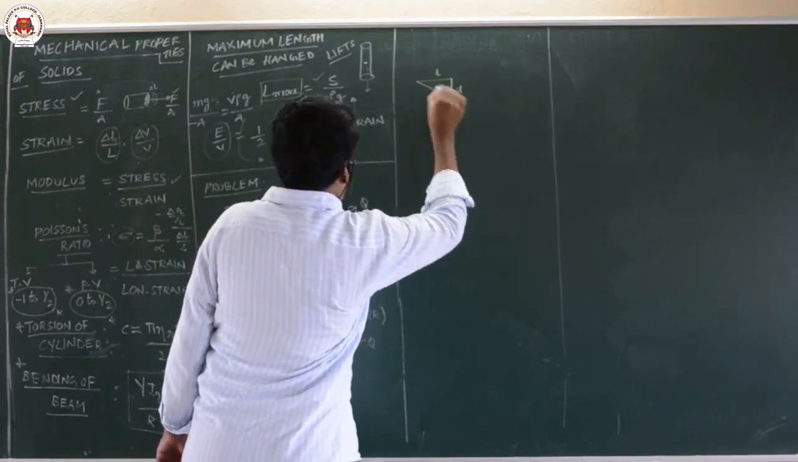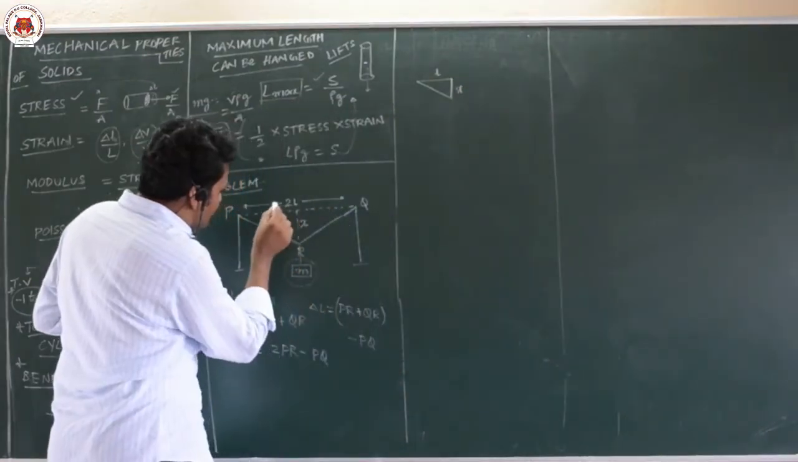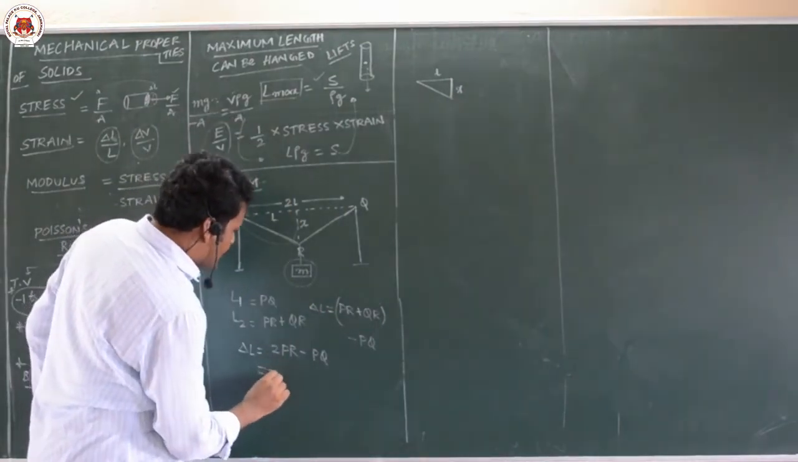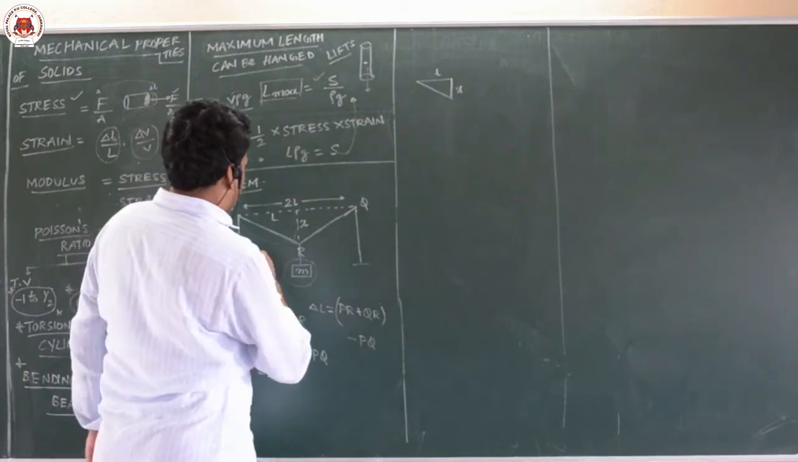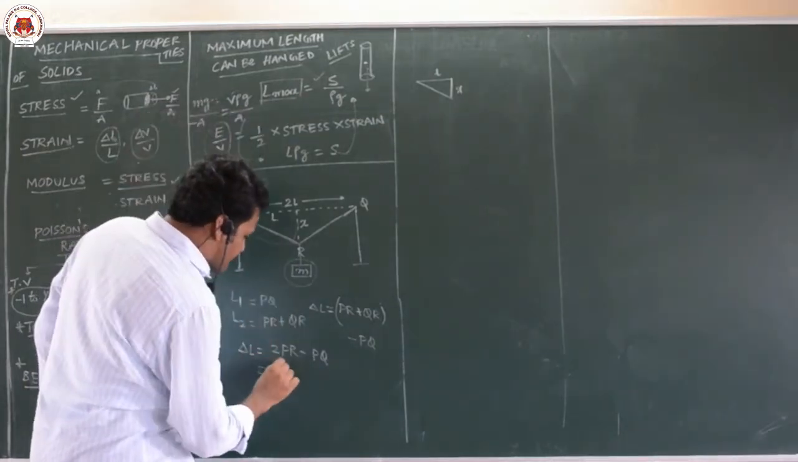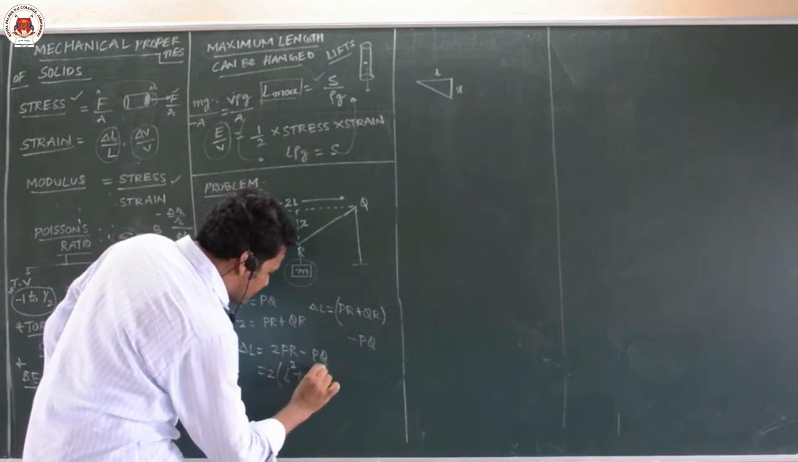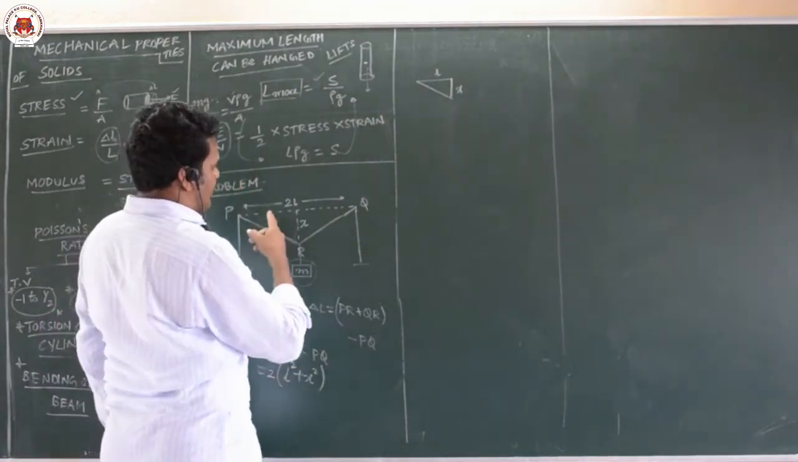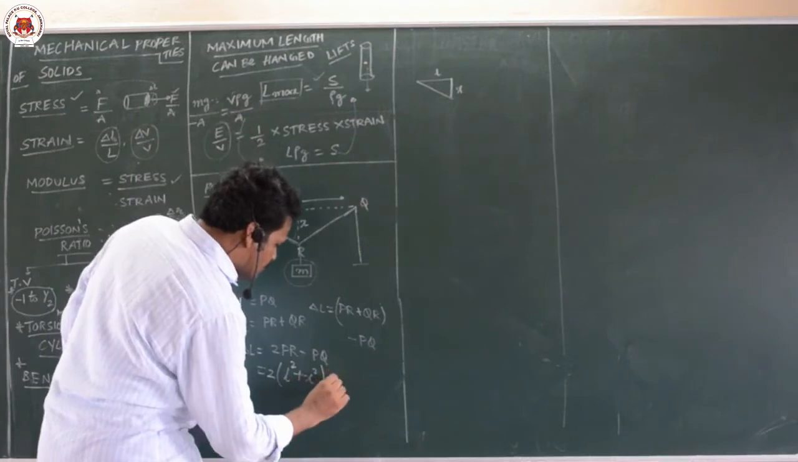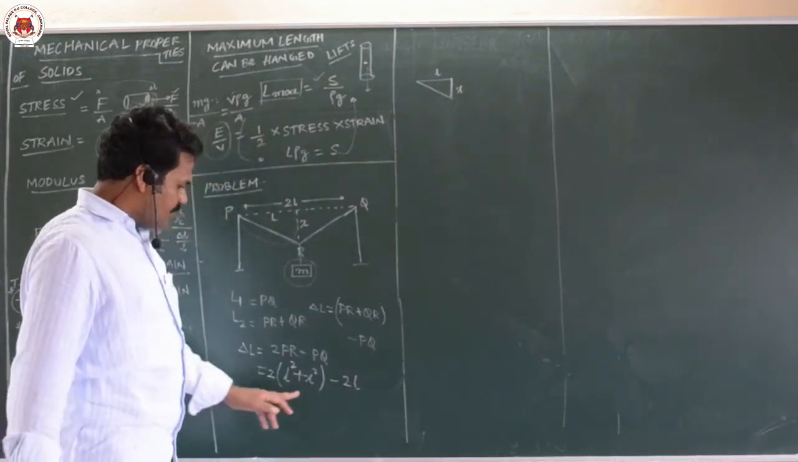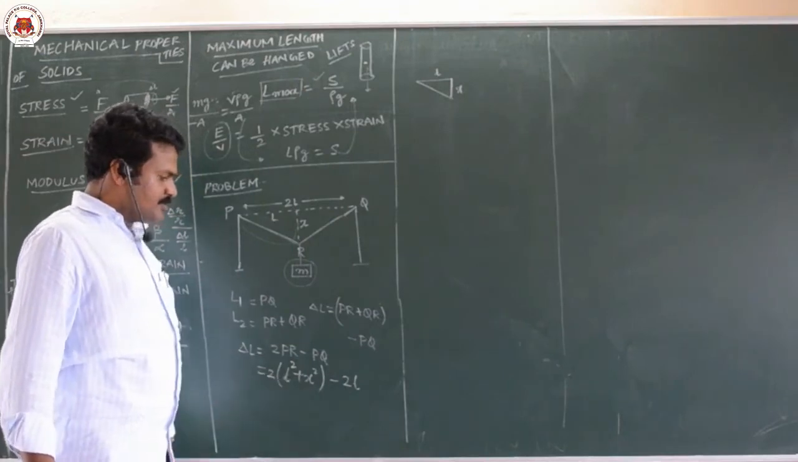This is X. You have to calculate this. You can observe here this part. So 2 into, apply Pythagoras theorem, root of L square plus X square, minus, what is this PQ value? PQ value is 2L. So, root of L square plus X square minus the PQ value, 2L.